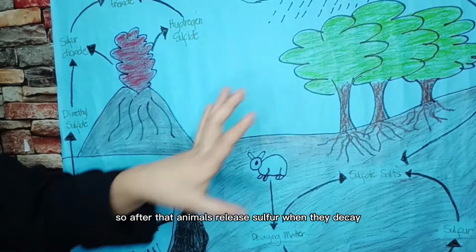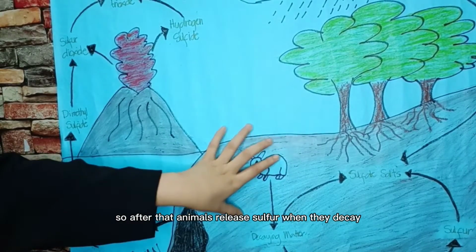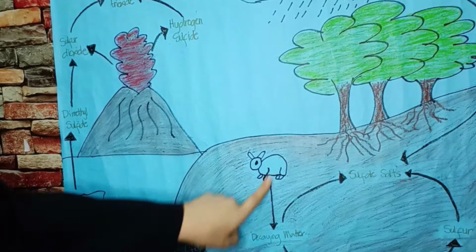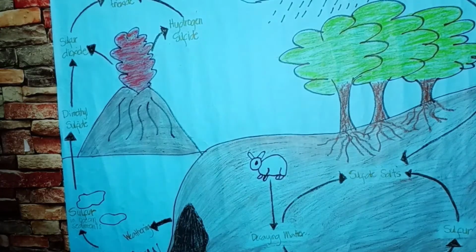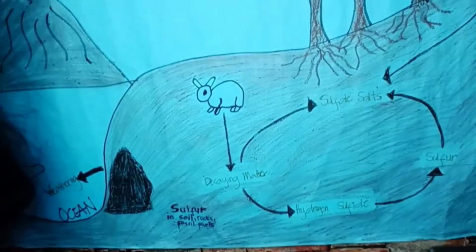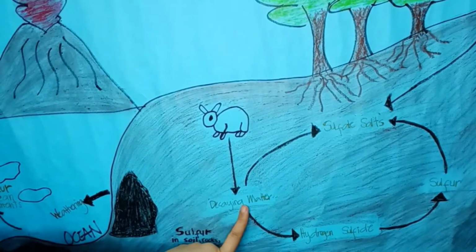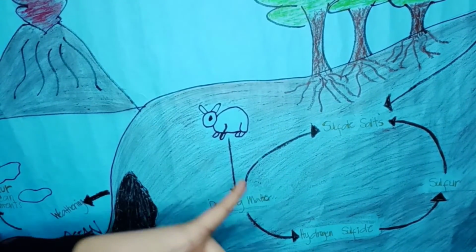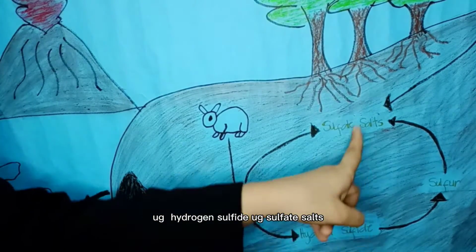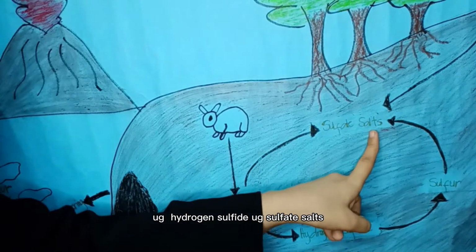Okay? After that, animals release sulfur when they decay. When animals die, there is decaying matter, and the decaying matter of animals releases hydrogen sulfide and sulfate salts.